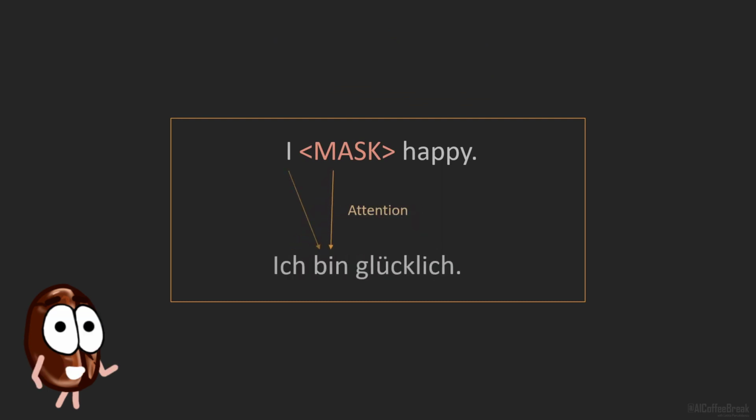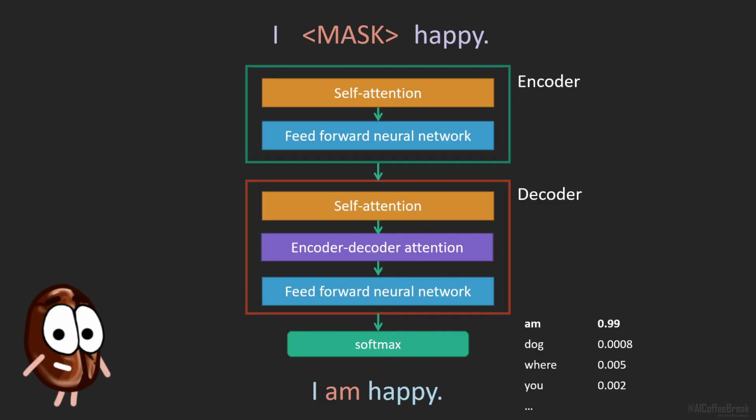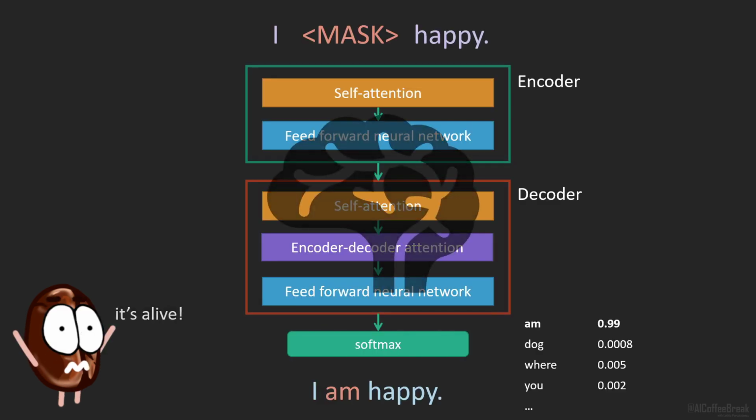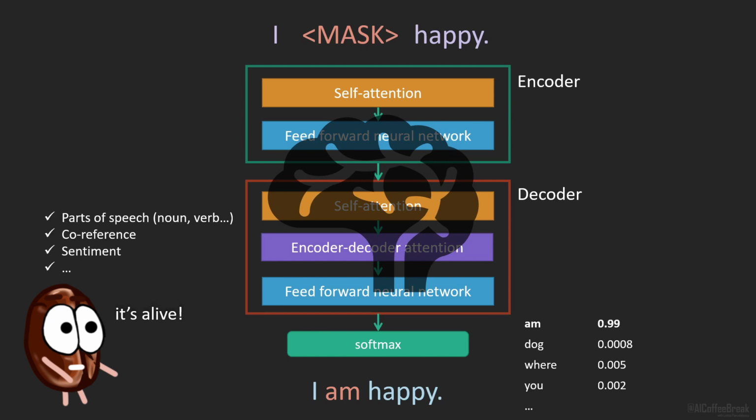Attention computes importance scores between tokens from different sequences. And we do not compute one attention per sequence, but multiple scores called attention heads, here color-coded. By learning to predict words in natural language, the model learns more complex relationships present in language, like for example parts of speech, coreference, sentiment, and so on.